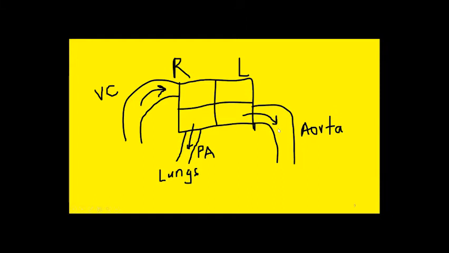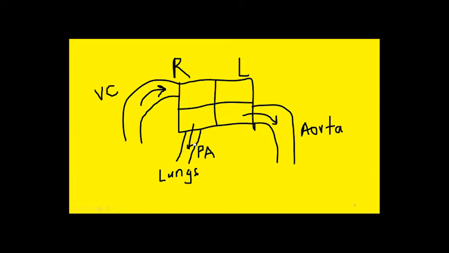This means the pressure inside the aorta is the afterload for the left ventricle. Similarly, the pressure inside the pulmonary artery is the afterload for the right ventricle. So if you increase the pressure inside the aorta, you are increasing the afterload for left ventricle.